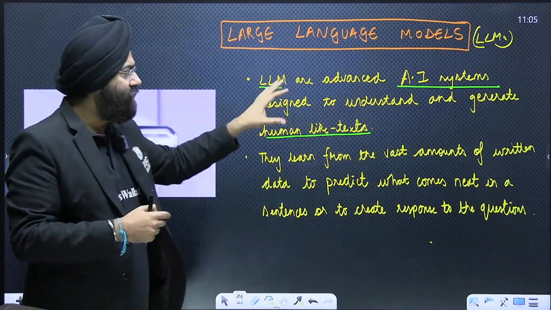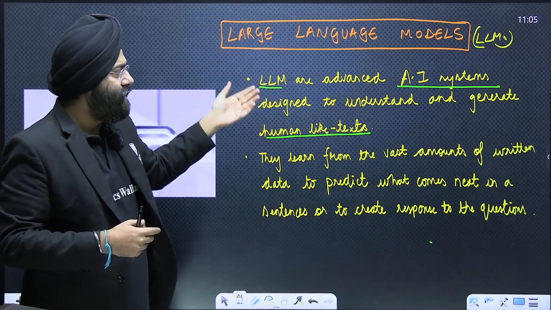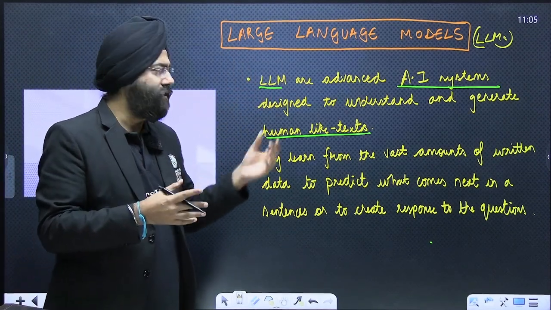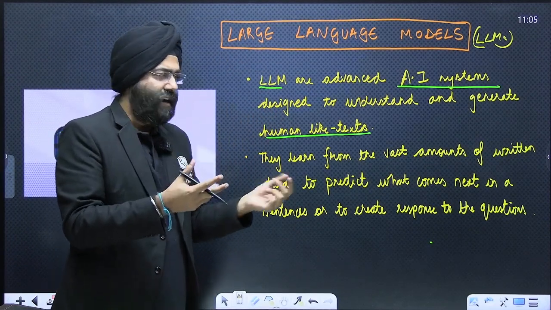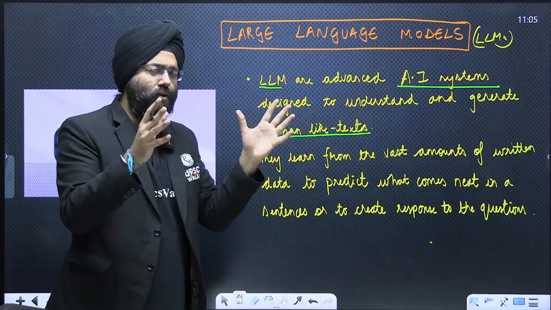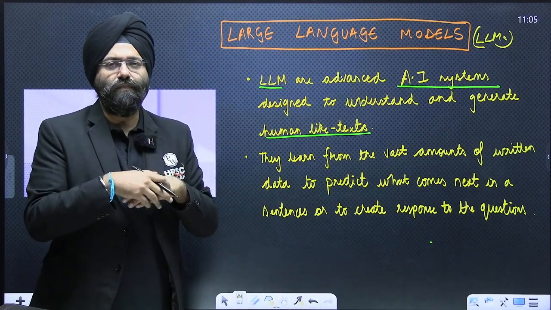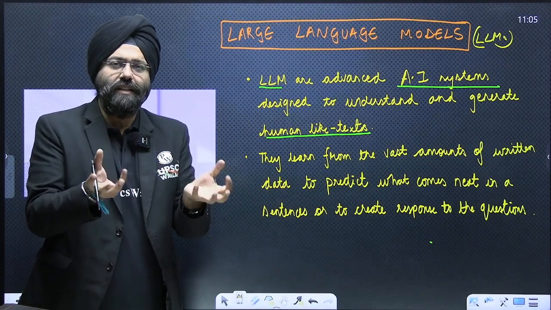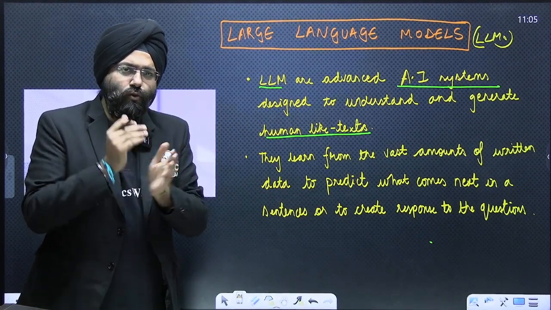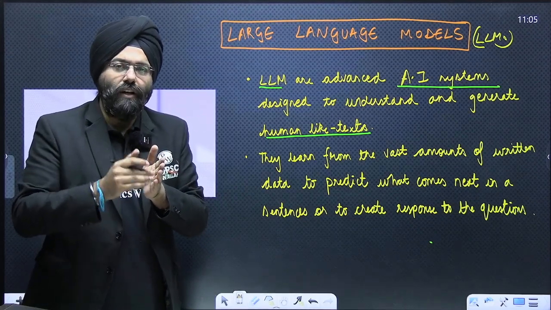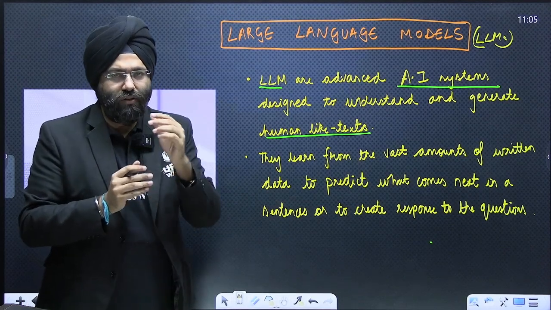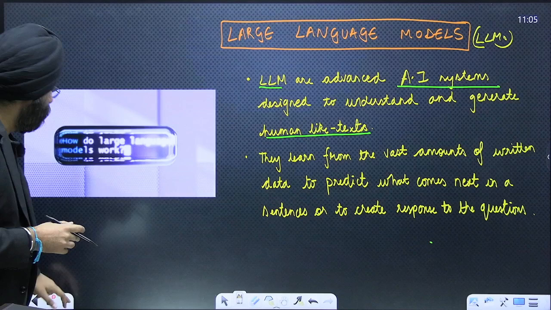So that is why we say these models are basically advanced artificial intelligence systems designed to understand and generate human-like text. And how are they doing it? The vast amount of data that is being written or being asked, it is learning from them and using it as a means to generate further answers to what is being asked or interpret what is being asked to these softwares. Let's move ahead.